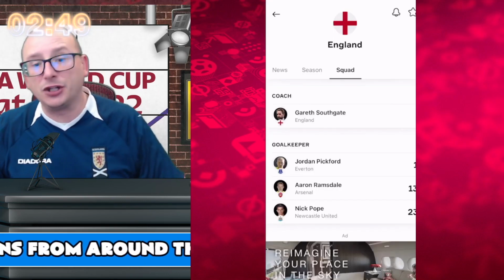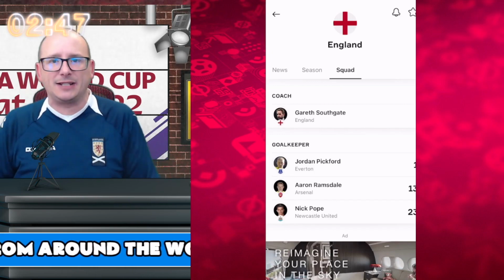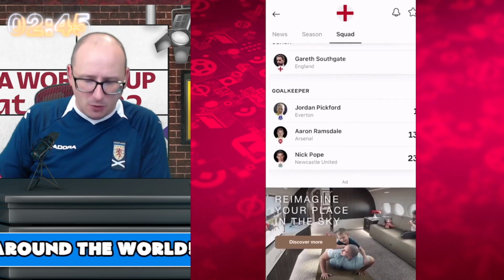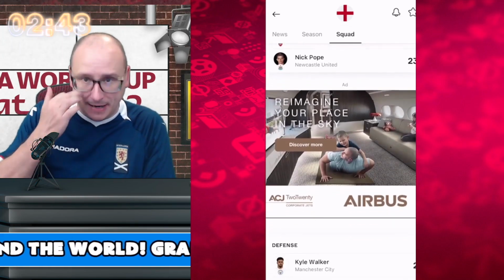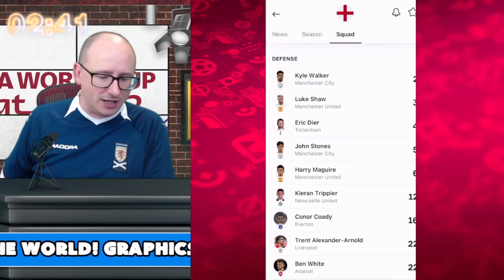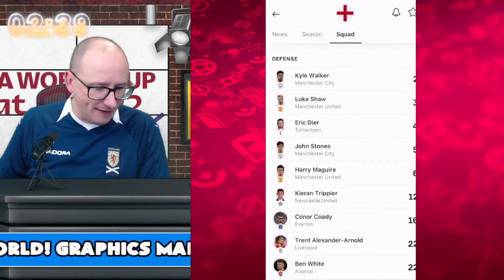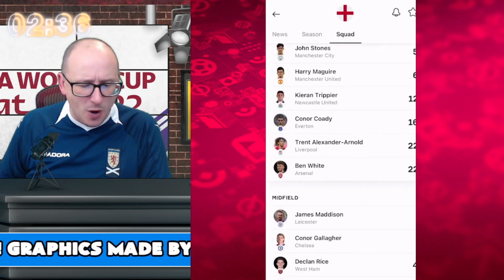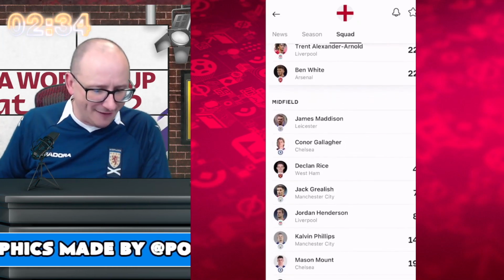Take a look at the squad then, shall we, for England heading into this. Pickford is probably going to be your number 1 goalkeeper, with Ramsdale and Pope competing from the sidelines. With the likes of Kyle Walker in there alongside Dier. Will Harry Maguire start? That's the question on everybody's lips.